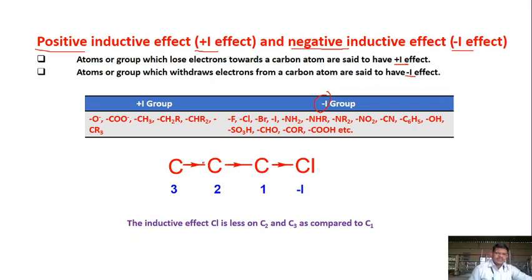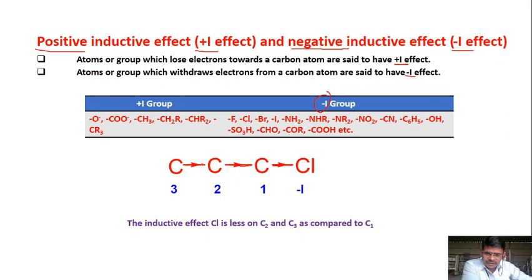Suppose three carbons are attached in a chain to a chlorine. What happens here? This chlorine, due to its electronegativity, pulls the electrons from every bond. Suppose this is electronegative, it pulls electrons between these bonds, and due to which the electrons in these bonds also get shifted more towards this carbon.